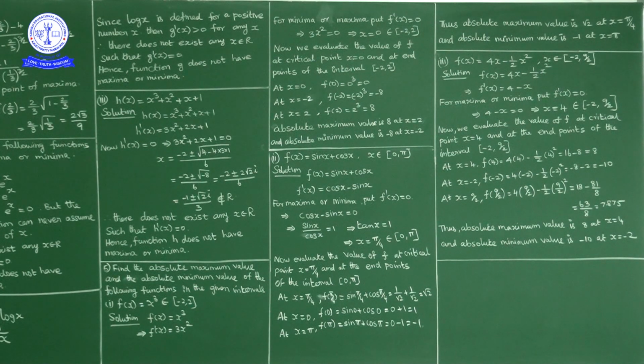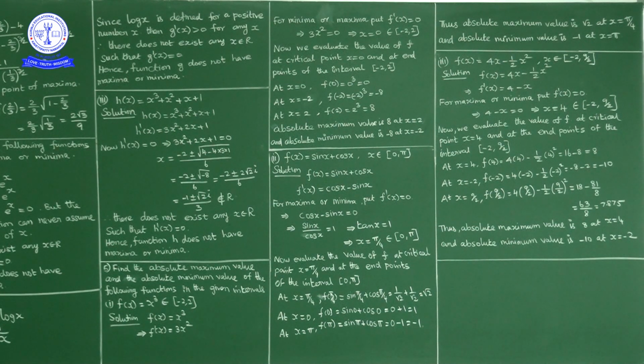Now for minimum or maximum, f dash of x equal to 0. 4 minus x equal to 0, so x is equal to 4. So x equal to 4 lies between minus 2 to 9 by 2. Minus 2 to 9 by 2 means 4.5. So 4 belongs to minus 2 to 9 by 2. Good. So x equal to 4 is a critical point of f of x.